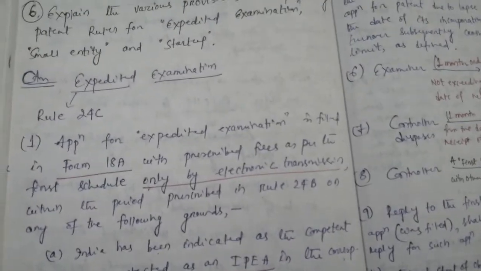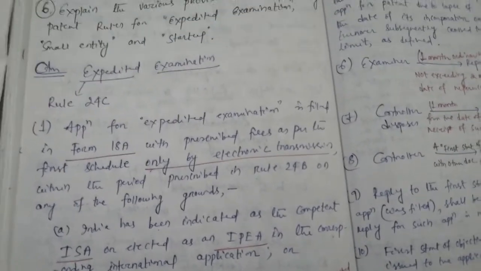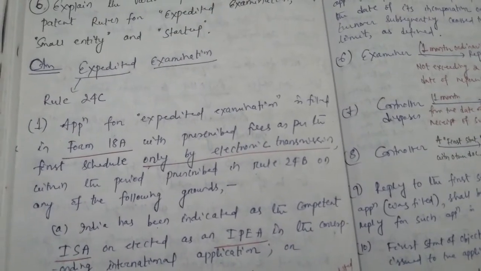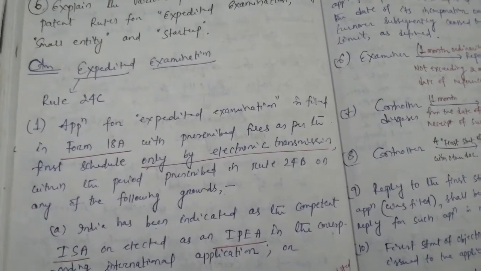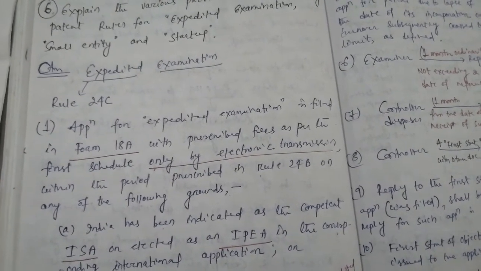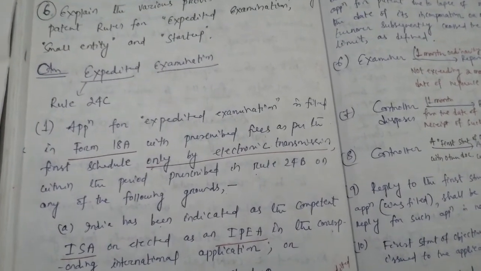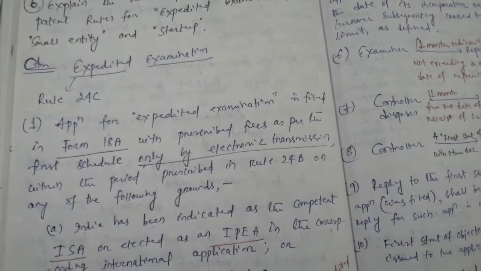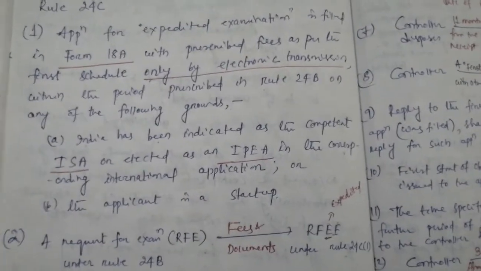This, we can refer Rule 24C. Point number 1. Application for expedited examination is filed in Form 18A with prescribed fees as per the first schedule only by electronic transmission within the period prescribed in Rule 24B on any of the following grounds. So what are the grounds?